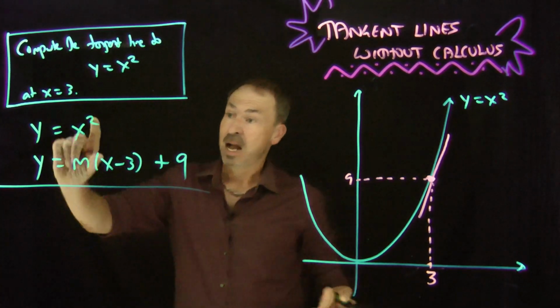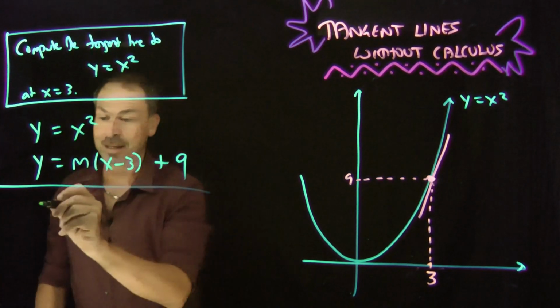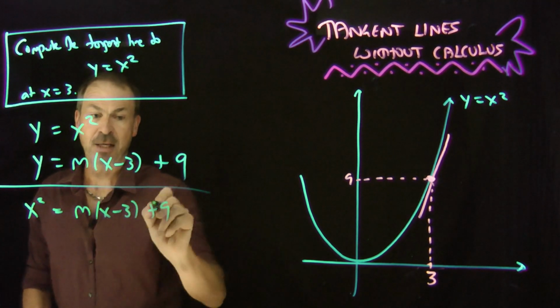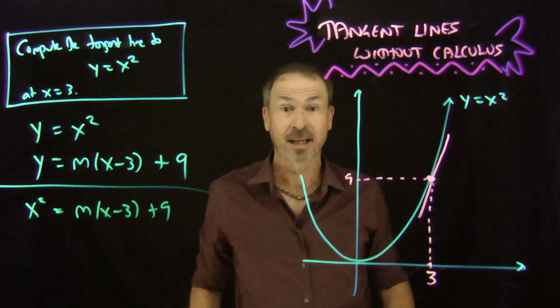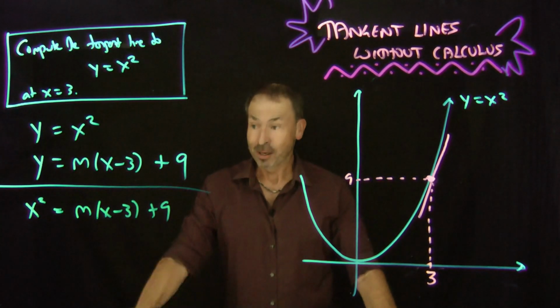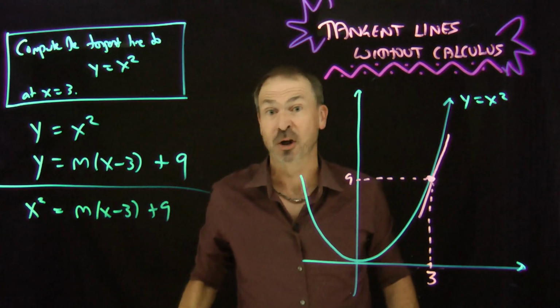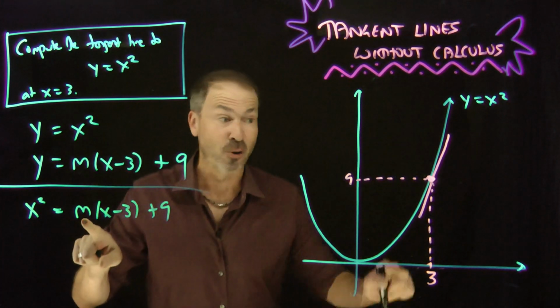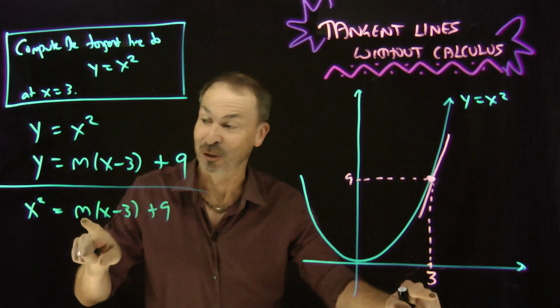So if I set this part equal to this part, x squared equals m(x minus 3) plus 9, reducing to an equation in just one variable x, there should be only one value of x for which that's true. So let's play with this quadratic equation. We need to choose a value of m so that it has only one solution.